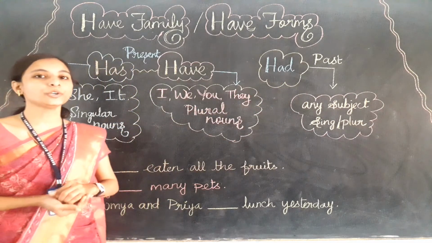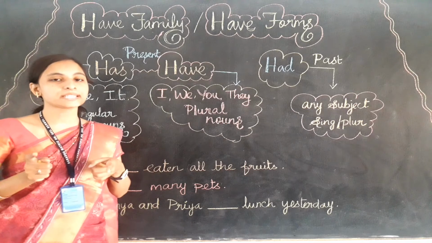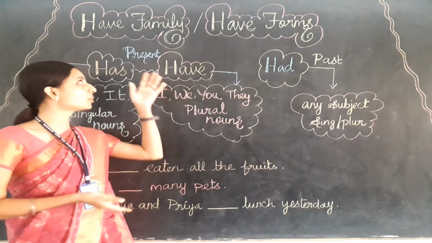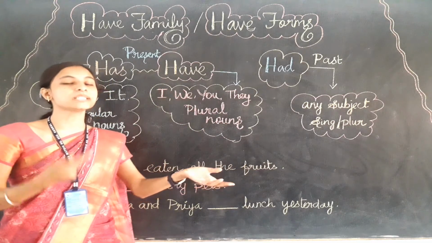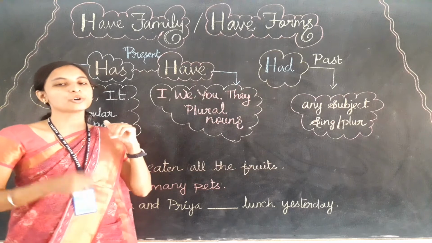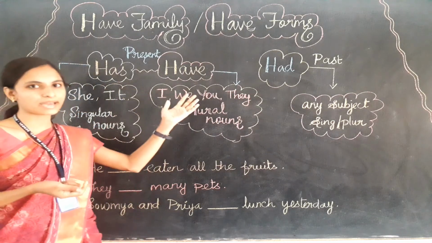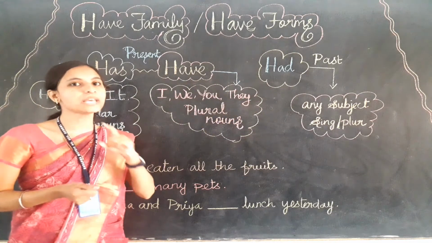What do you understand by the word present? Present time means the action which is happening now. The action which is already completed is the past time. So when we are talking about the present time, we need to use has or have, and when we are talking about the past time, we need to use had.